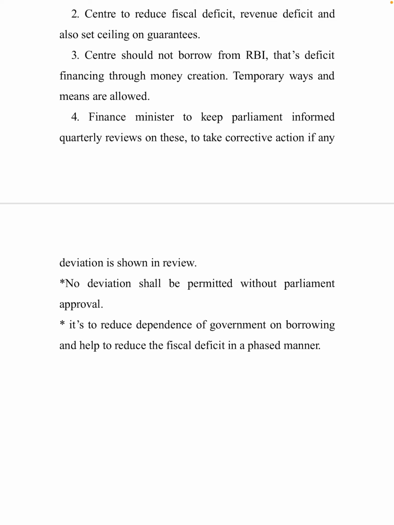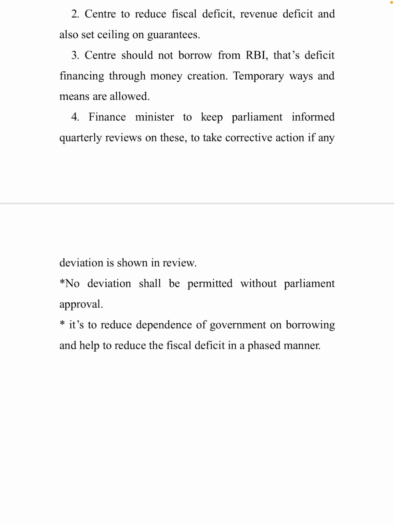Why has it been introduced? No deviation shall be permitted without Parliament approval. It is to reduce the dependence of the government on borrowing and help reduce the fiscal deficit in a phased manner. So what FRBM intends is that the government should not borrow from RBI.